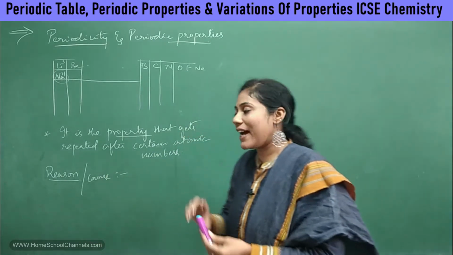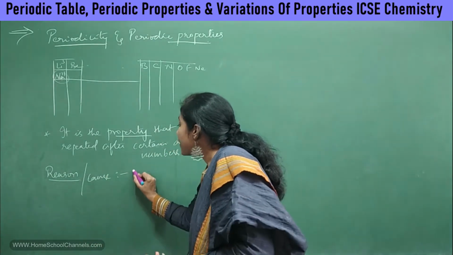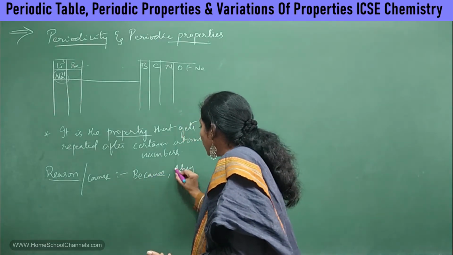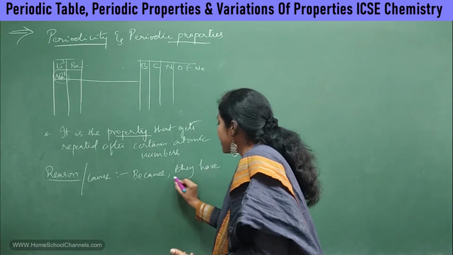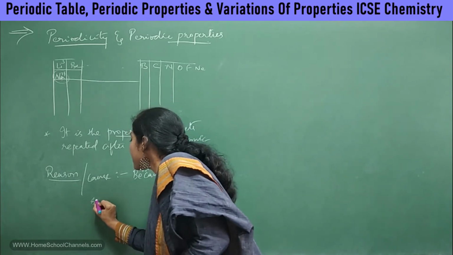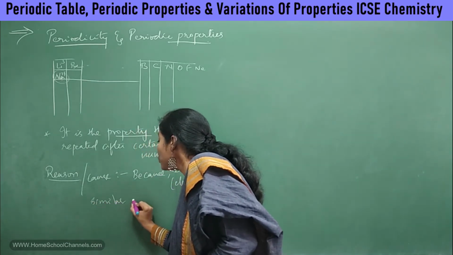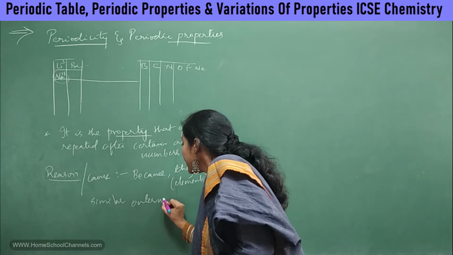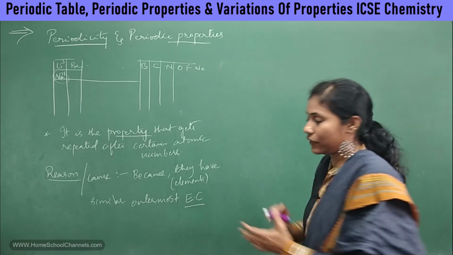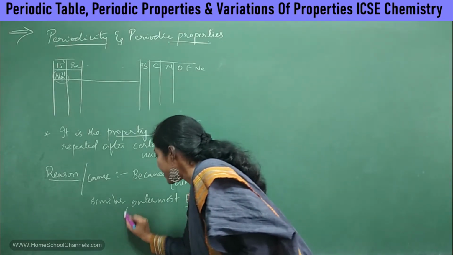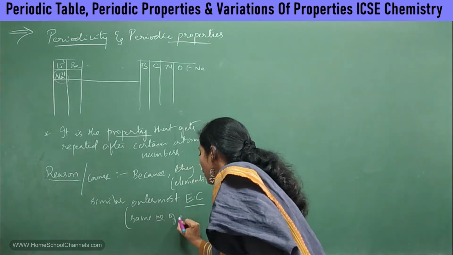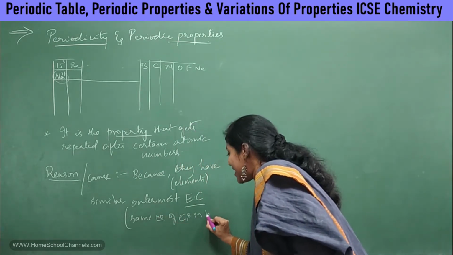In short, the elements have similar outermost electronic configuration. EC means electronic configuration. That means they have the same number of electrons in the last shell.